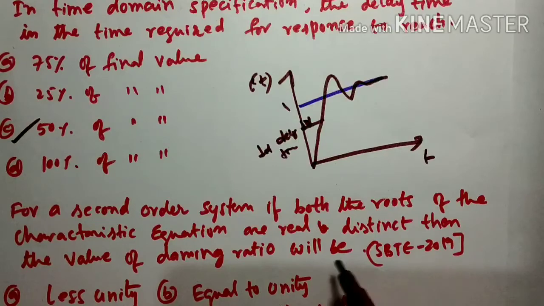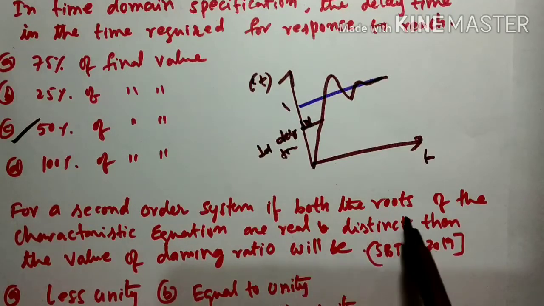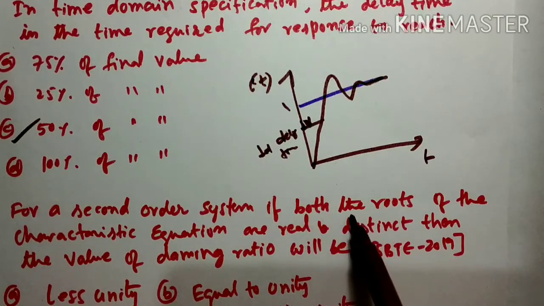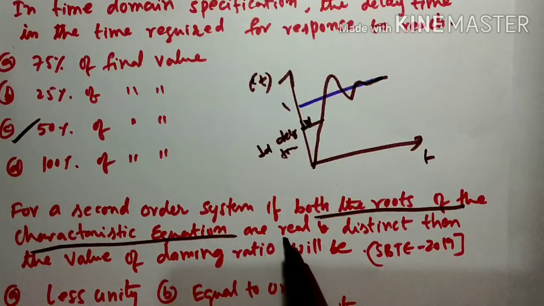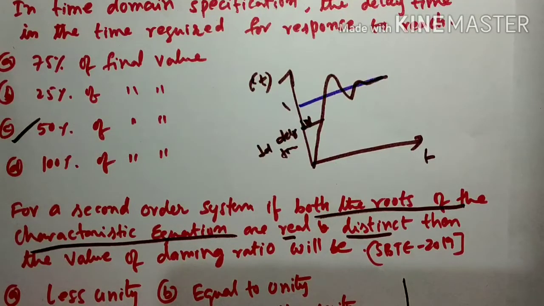When both roots of the characteristic equation are real and distinct, what happens? You will get an overdamped response. It means your zeta value will be greater than 1.